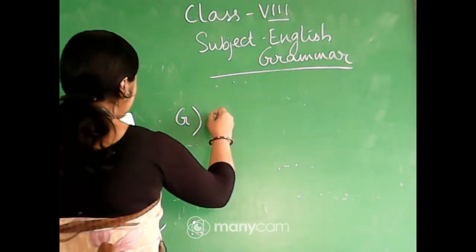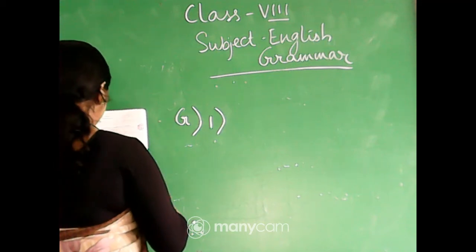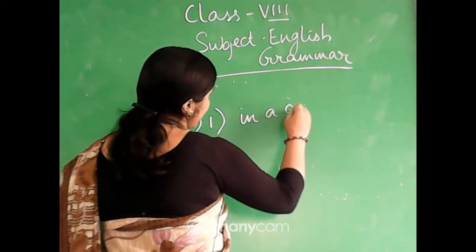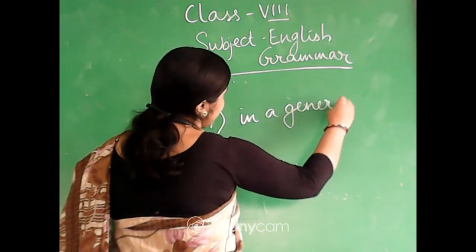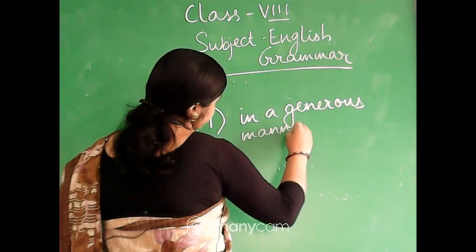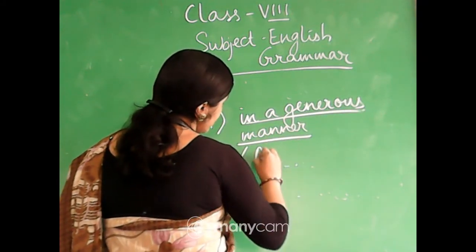So let us start. Number 1, our team took defeat in a generous manner. So the adverb phrase is "in a generous manner." It is an adverb phrase of manner. So you will do it in your copy also.